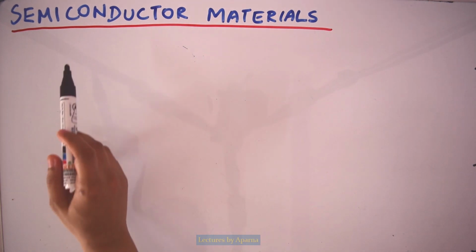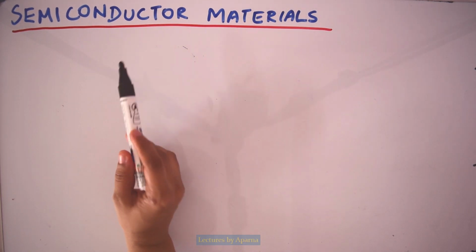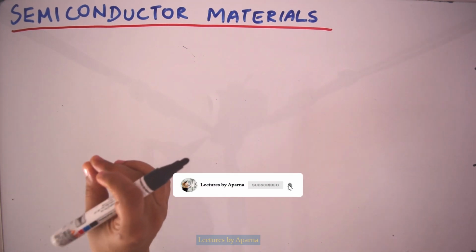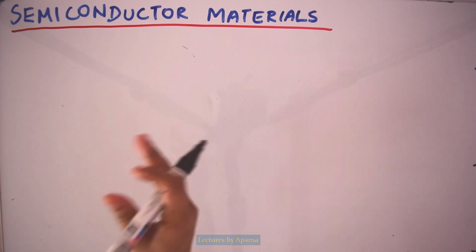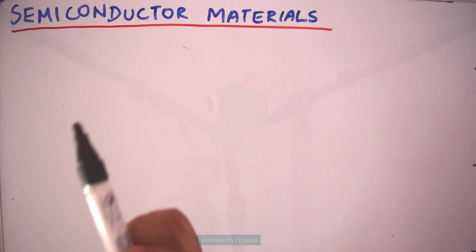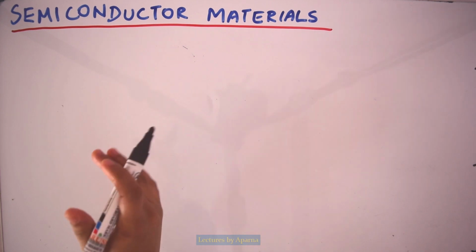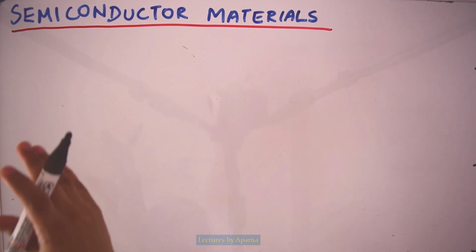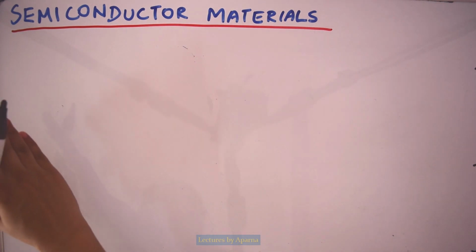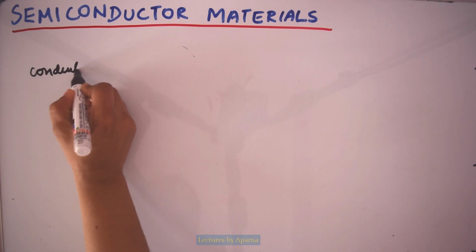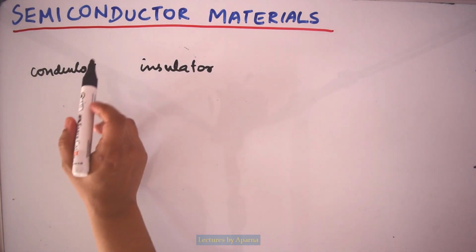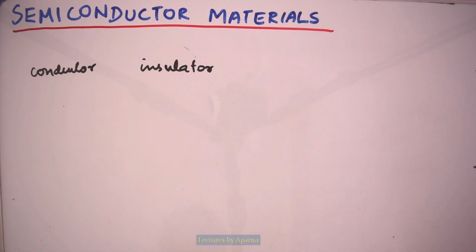In this video, we will discuss semiconductor materials. This is the very basics of electronics. The construction of every individual solid state electronic device or IC begins with semiconductor material, and this semiconductor material should be of the highest quality. What are semiconductors? Semiconductors are a special class of elements that have conductivity between that of a conductor and an insulator.